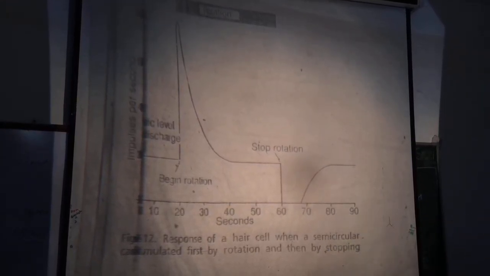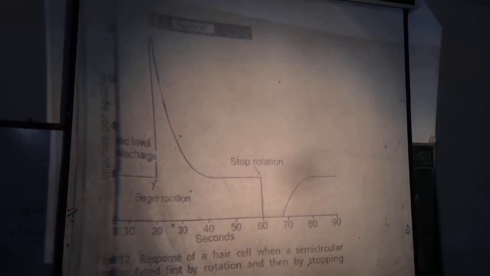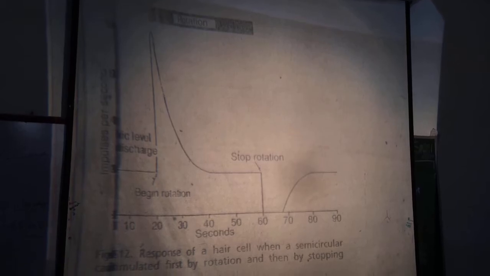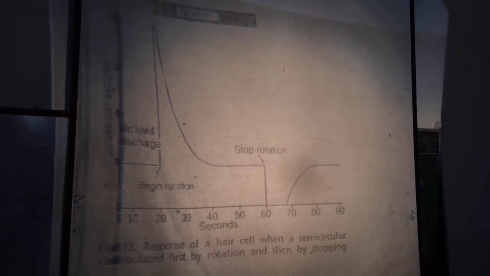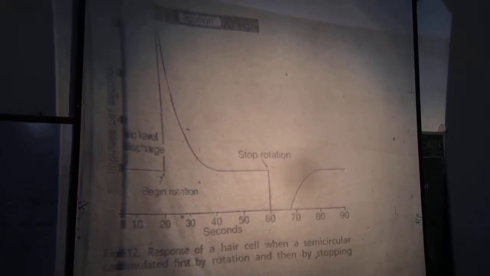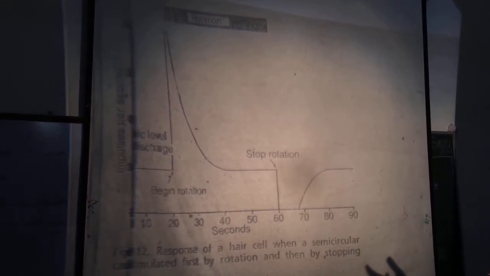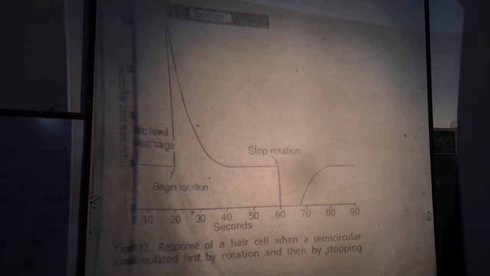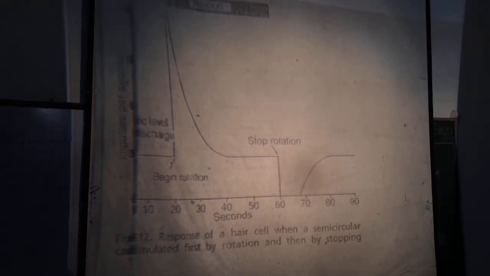Let us say a person is rotated for 40 seconds, towards the left side.